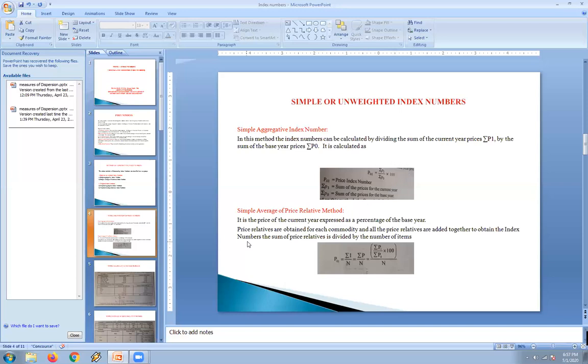Similarly, under unweighted simple index numbers, another method is the simple average of price relatives method. Here, the price of the current year is expressed as a percentage of the base year, where the price relatives are obtained for each commodity and all the price relatives are added together to obtain the index number. The sum of price relatives is divided by the number of items.